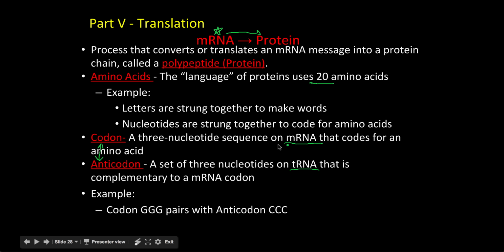The easy way to remember is that codons are on the long strand, and tRNAs are kind of free-floating. You'll see that in the animation. As an example, a GGG codon on the mRNA is going to pair with a CCC anticodon on the tRNA.